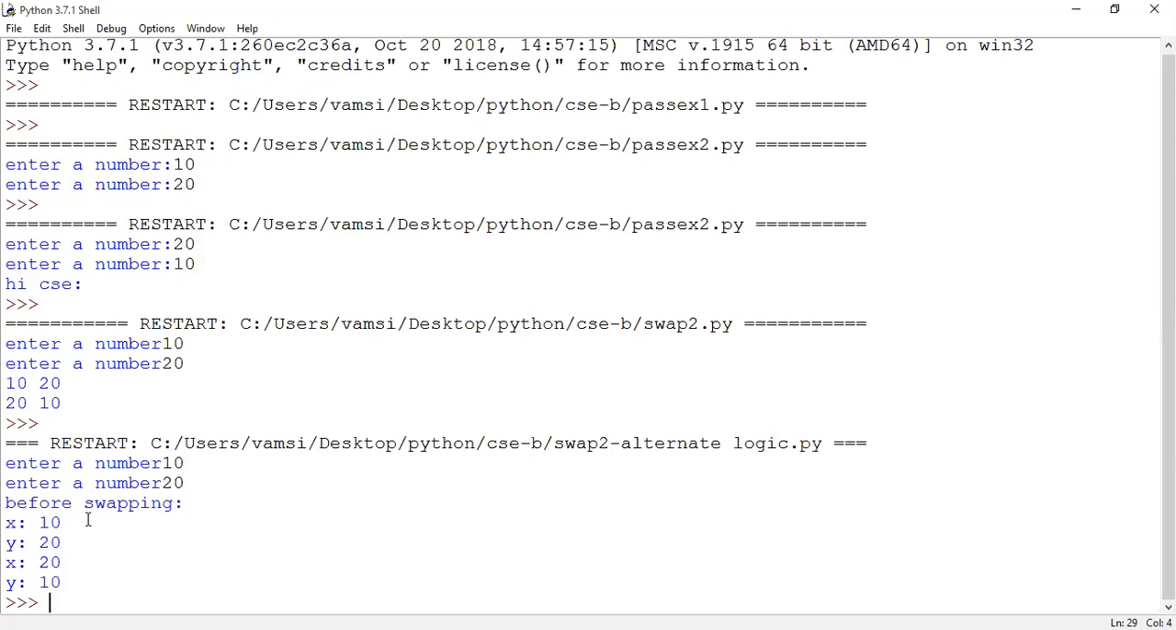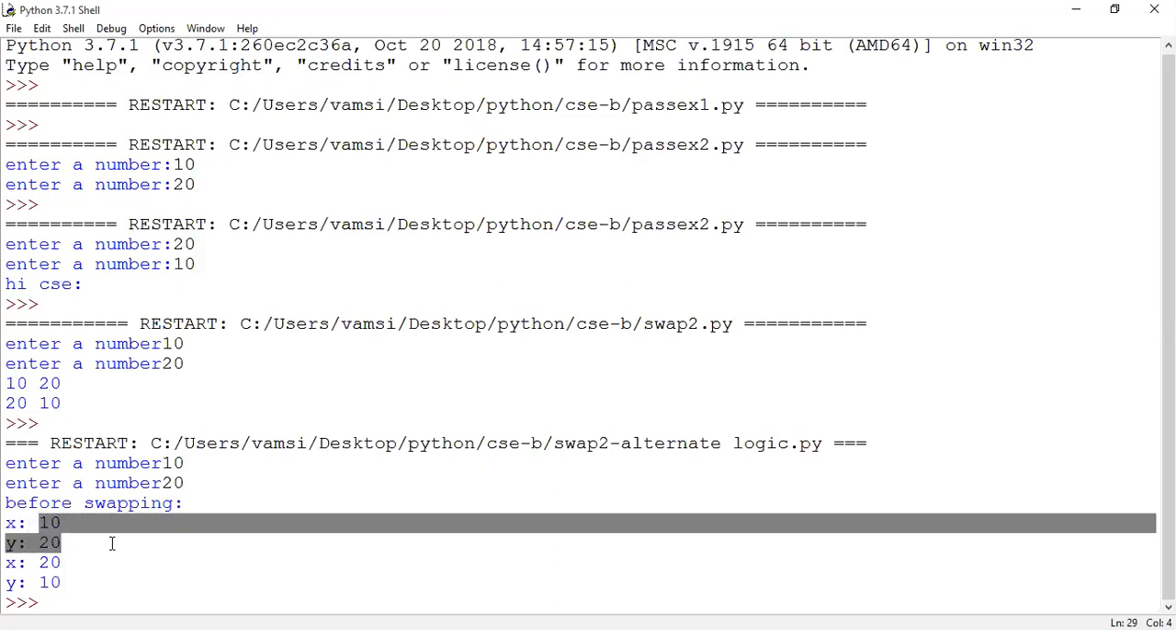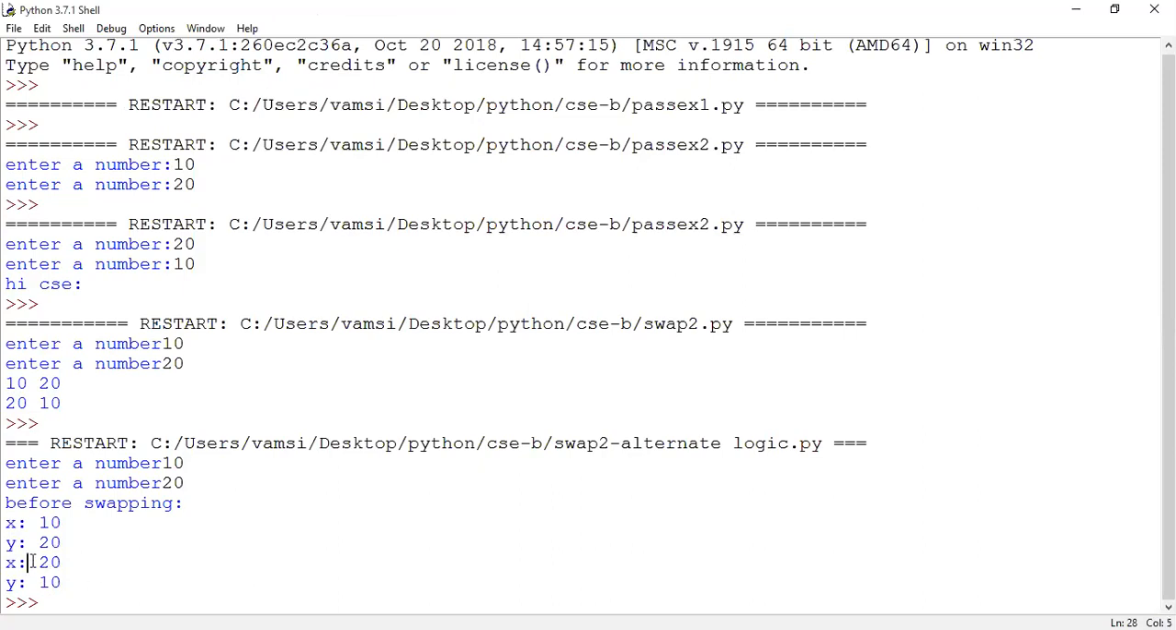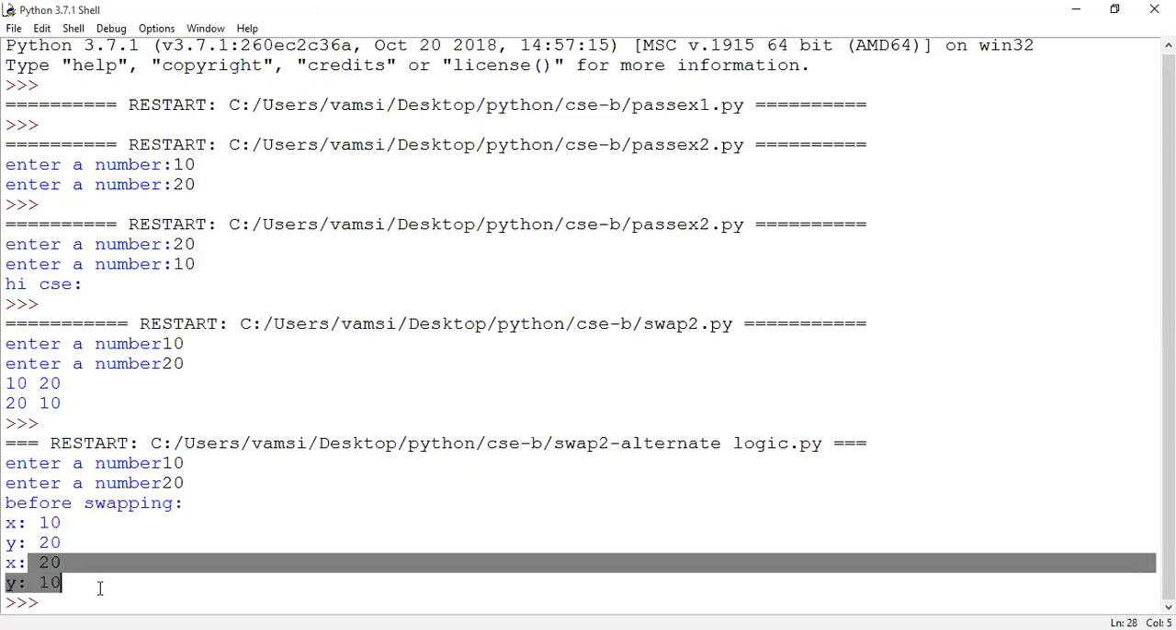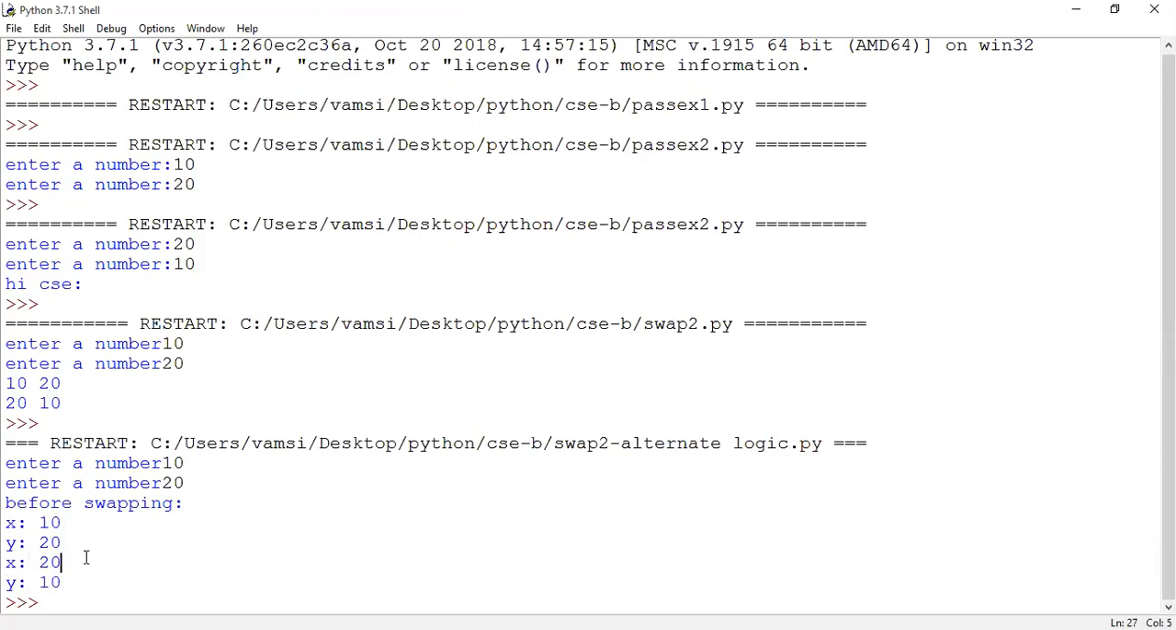It has shown before swapping, what are the values of x and y: 10 and 20. So after swapping, what are the values of x and y? 20, 10. So are the values swapped? Yes, sir. So go to the code window.